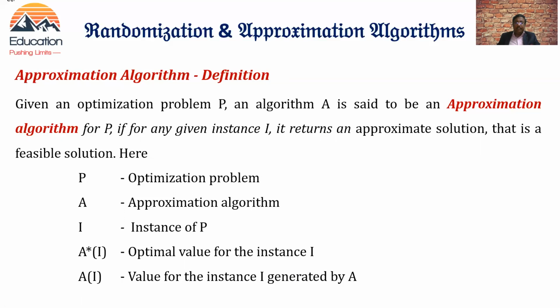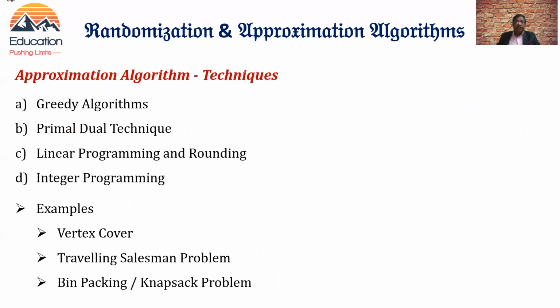The techniques that can be used in approximation algorithms are greedy algorithms, the primal dual technique, linear programming and rounding, and integer programming. Some examples where we can use approximation algorithms are the vertex cover problem, the traveling salesman problem, and bin packing or knapsack problem.